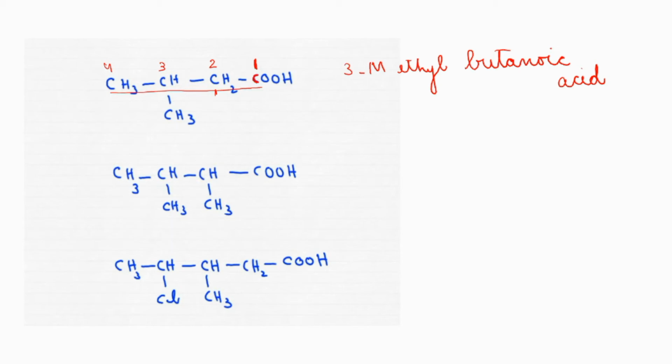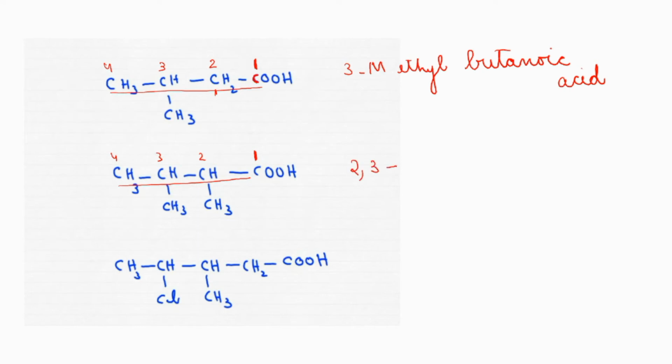Now see the next one. A carboxylic acid group is present and two methyl groups are also present. The numbering should be done in such a way that the carboxylic acid attached carbon atom is given the least number. From there we find the longest carbon chain. First, we have to speak about the substituent, which is attached to carbon 2 and also 3. So how to write it? Write along with me: 2, 3.